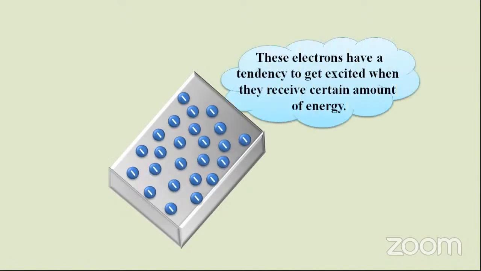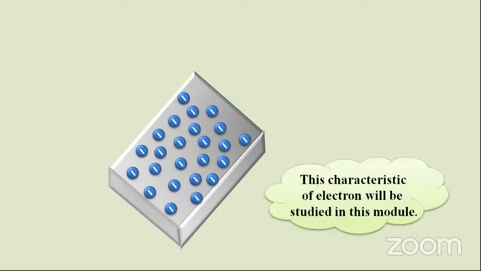These electrons have a tendency to get excited when they receive a certain amount of energy. Like you people: you have a tendency to cross your intermediate level by grasping some external talent from the textbook and the teacher. Likewise, electrons also have a tendency to get excited from the position they occupy on a surface. The characteristic of the electron will be studied in this module.